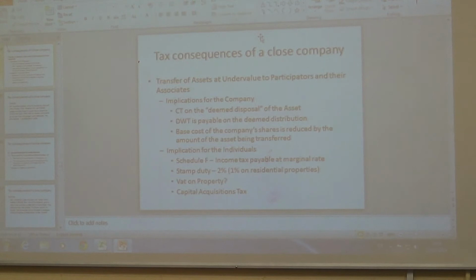So in this case, there are taxes arising. We'll go through it. The 100,000 will be what the company pays capital gains tax on, even though they've only gained 40. They're taxed effectively to CGT on the 100,000. Then on the distribution, which is the 100,000 less the 40,000, you're left with 60,000. They have to pay 20% dividend withholding tax on that.